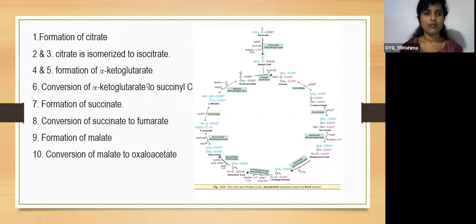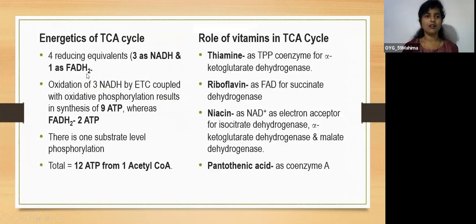So 4 reducing equivalents are formed, and oxidation of 3 NADH by the ETC, electron transport chain, coupled with oxidative phosphorylation results in synthesis of 9 ATP. Because 1 NADH gives rise to 3 ATP, whereas FADH2 gives rise to 2 ATP.